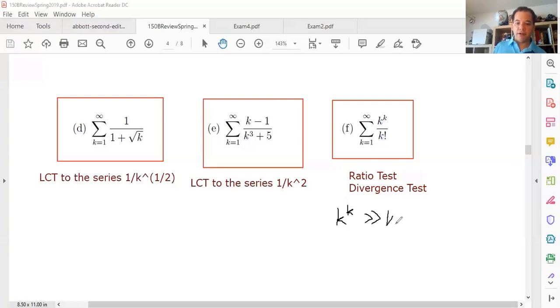It's one of our special ones in our book. So this one is bigger than k factorial, and because k to the k is bigger than k factorial, that means this limit will go to infinity. So then that means the limit of the quotient, so if you do the limit of k to the k over k factorial, that number will go to infinity.